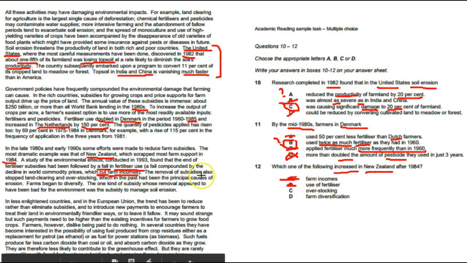Overstocking, I did read that. Subsidies also stopped land clearing and overstocking. So overstocking has been stopped, does not equal increase. I'm going to eliminate C, and I'm ending up with D, which is the correct answer.